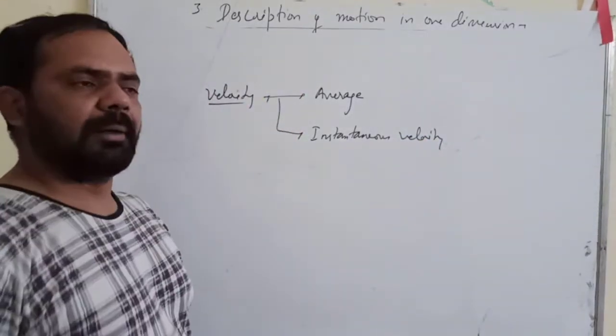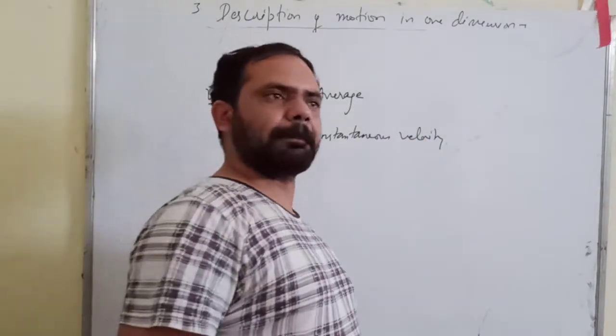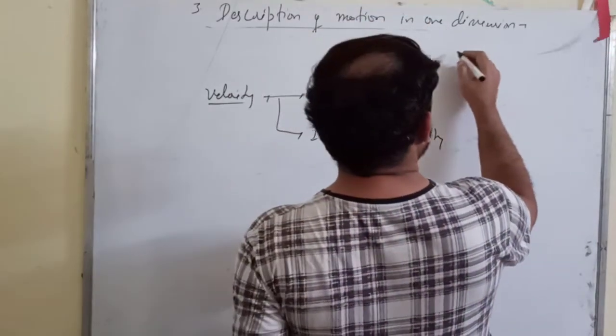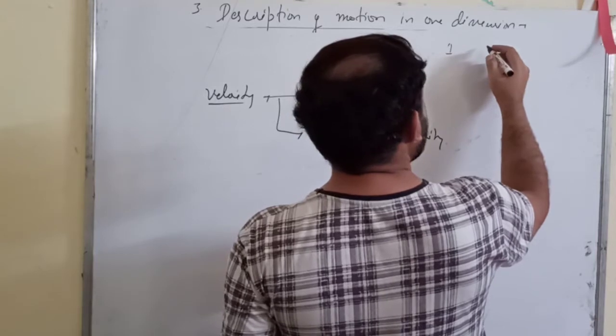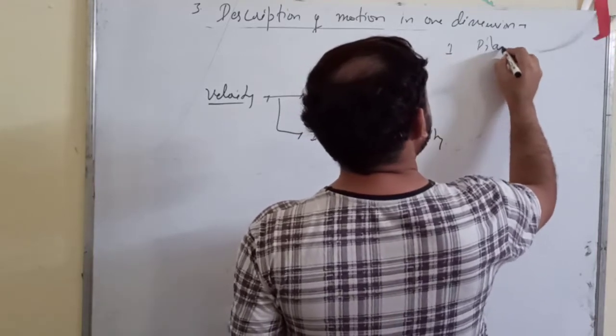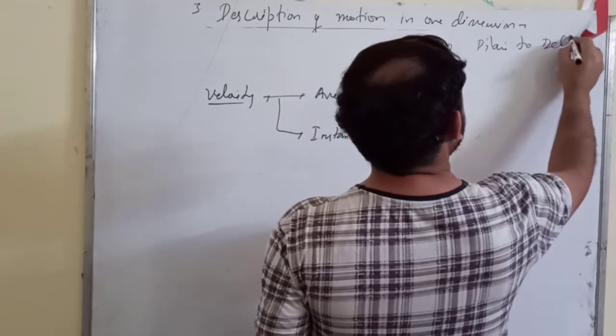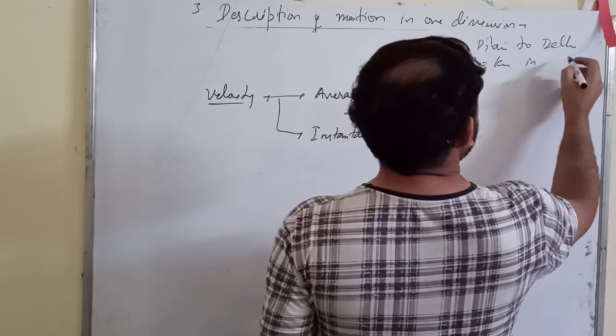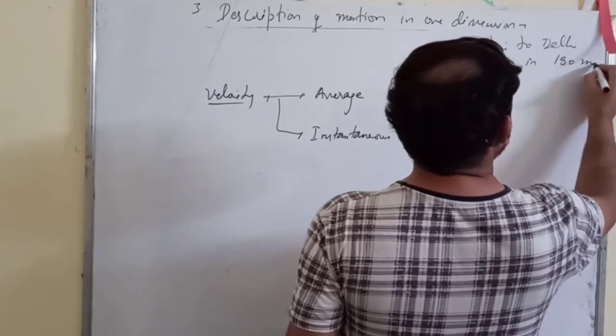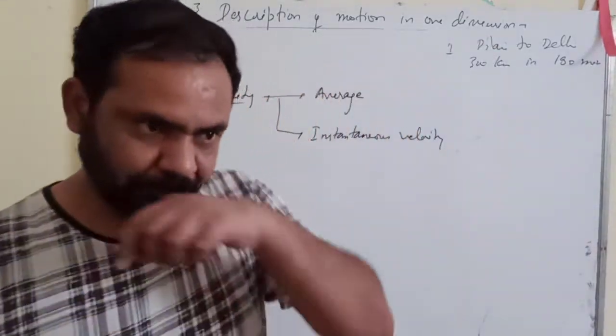Now for average velocity, suppose a person travels from Pilani to Delhi, nearly 300 km, in 180 minutes, suppose 3 hours.